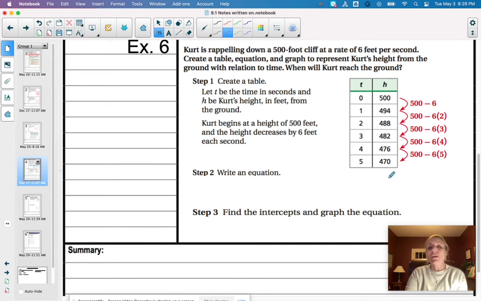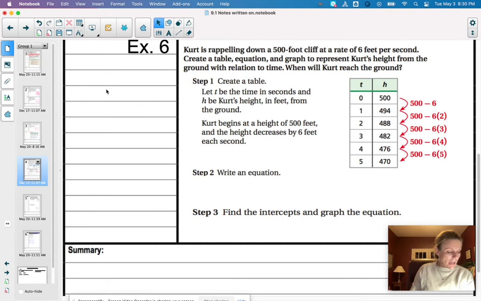All right. So as we can see, we start at 500 feet, and each second, Kurt is rappelling at a rate of 6 feet per second. So thus, we're going down by 6 each time our time goes up. All right.